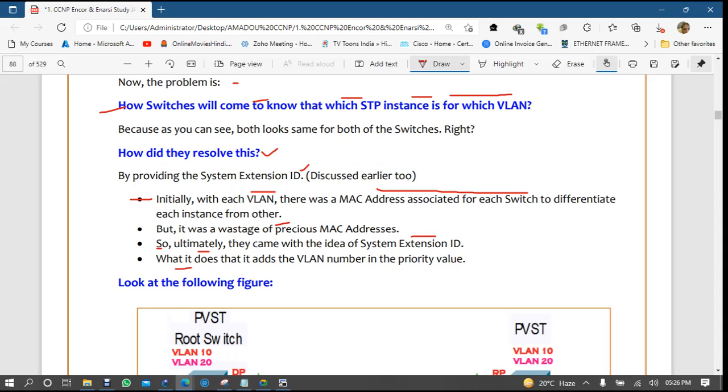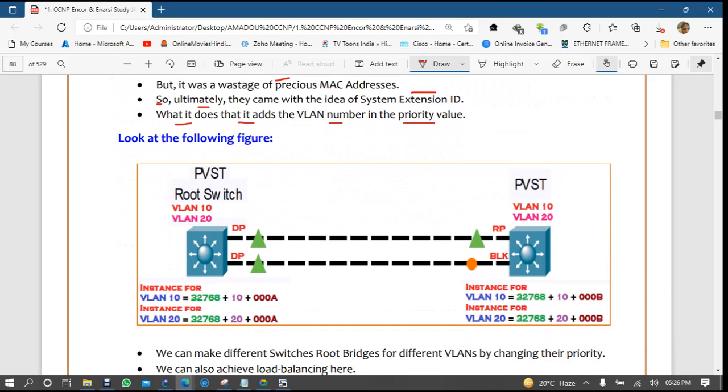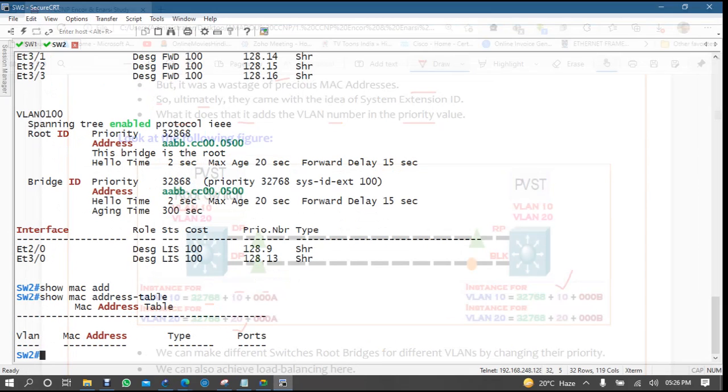What it does is it adds the VLAN number in the priority value, means they started making it like this: 32768, then VLAN, then this one, right? Then you can compare, and you can make this a root for VLAN 10 and this a root for VLAN 20, right? So this option can be supported by only those switches.